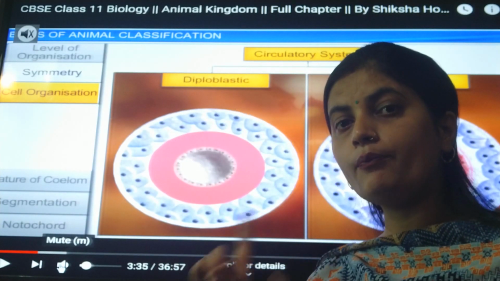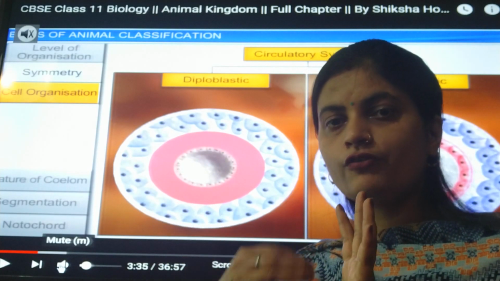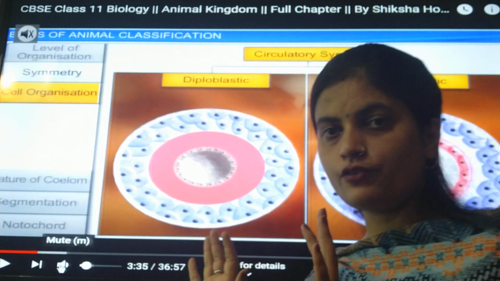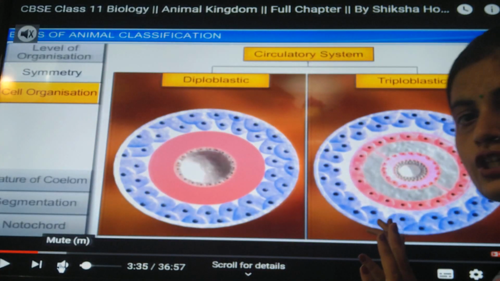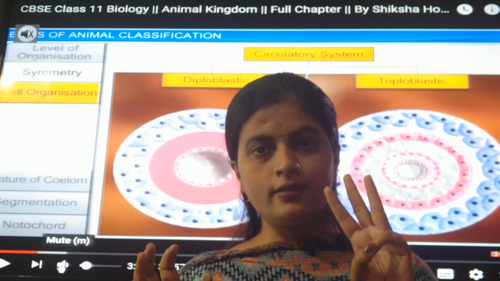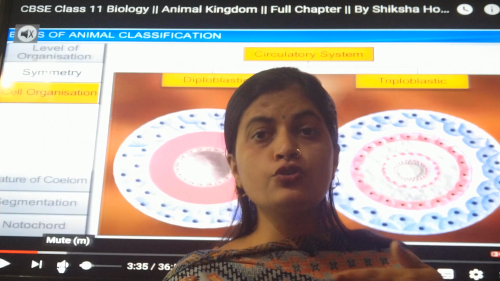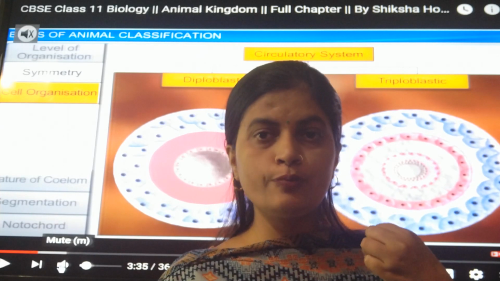Then that is called diploblastic. Diplo means two, plastic means layers for the formation of the organism. You can understand from that. So diploblastic is there. Then the second one is triploblastic. Triploblastic means how many layers would be there? 3 layers would be there in this case. What are these 3 layers?